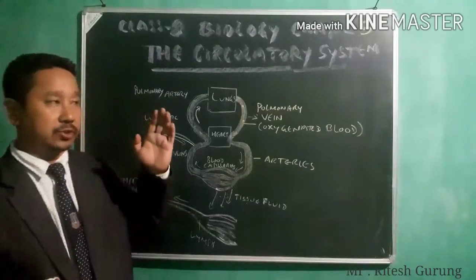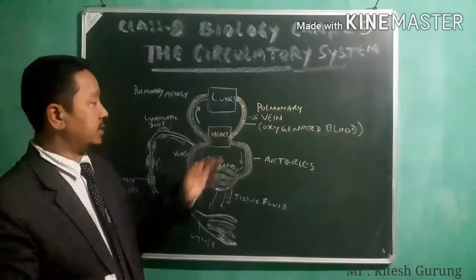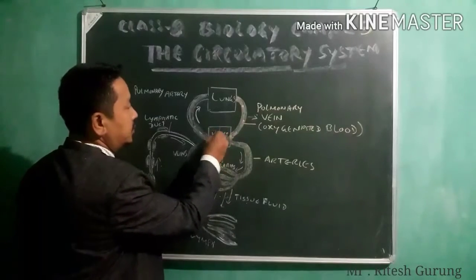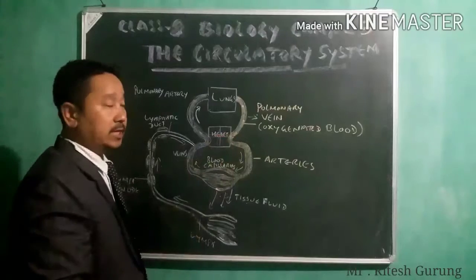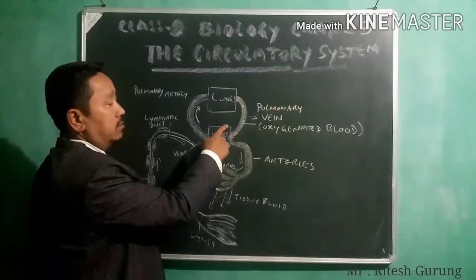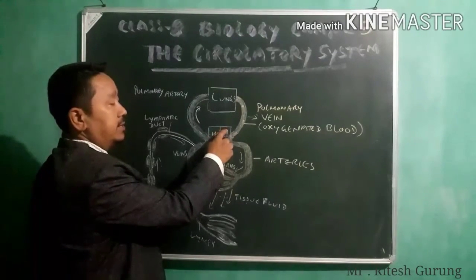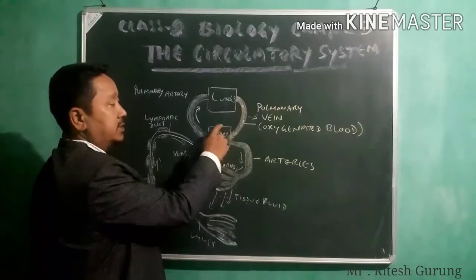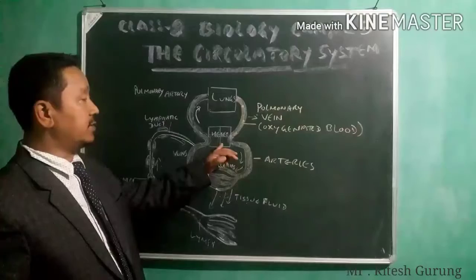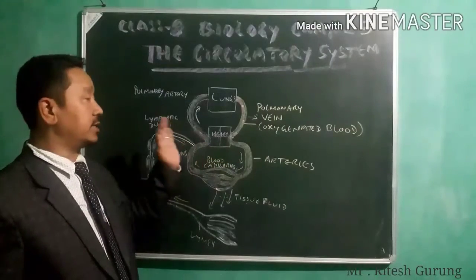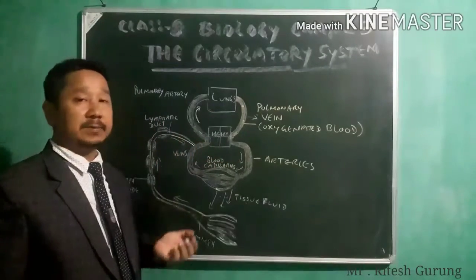The upper portion, if you see here, this is your auricles, both are auricles, right auricle and left auricle. In the same way down there, ventricles, right ventricle and left ventricle.